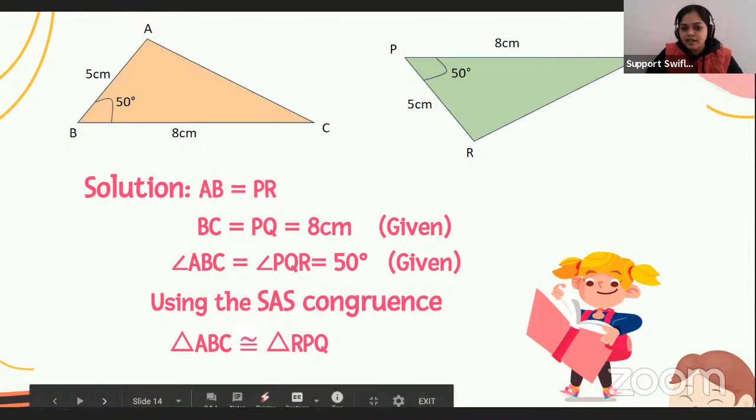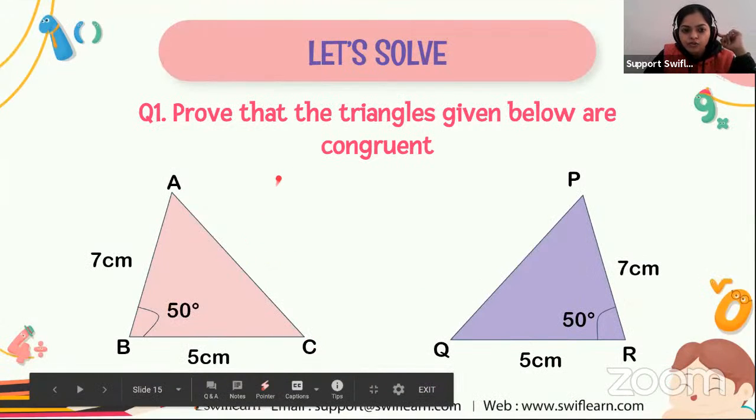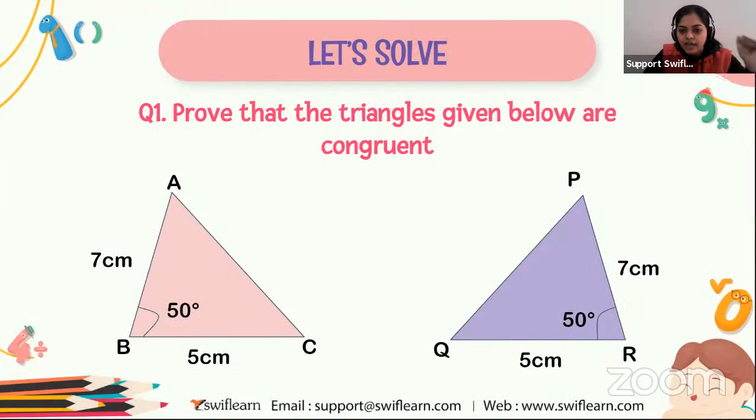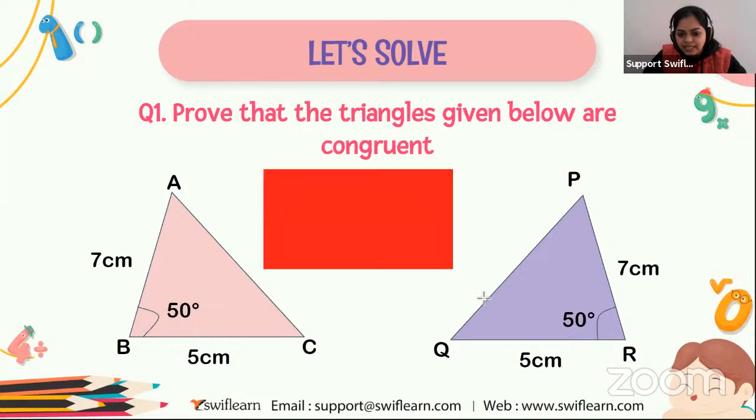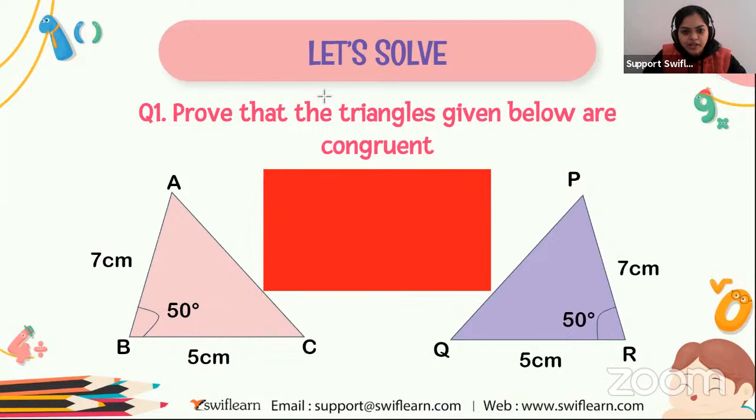Let's move to the next example. Here, what we have to prove is whether the triangles given below are congruent or not. Are you ready for this example? Let's solve this question together. So here we have to prove that these two triangles are congruent or not. Let's move to the solution.